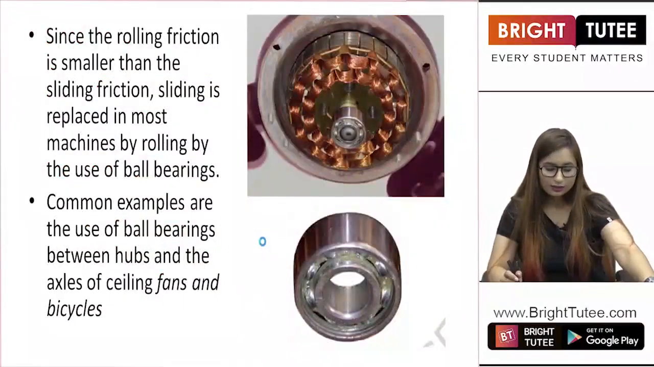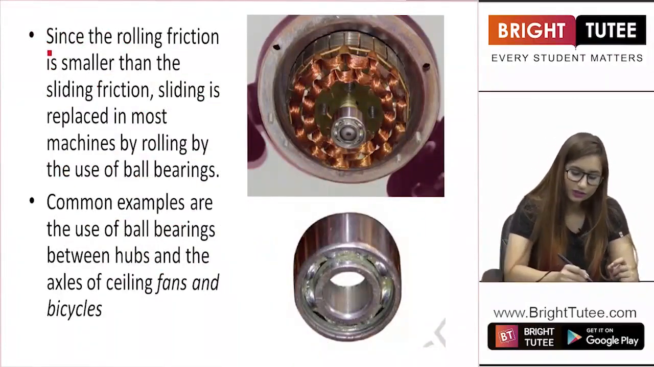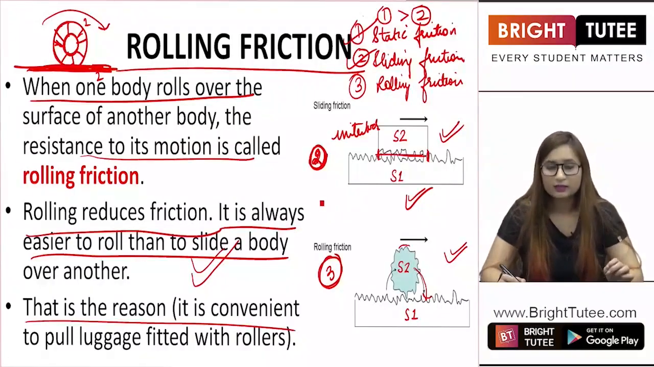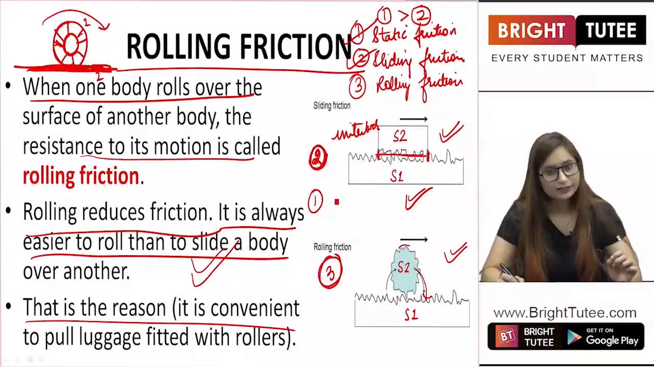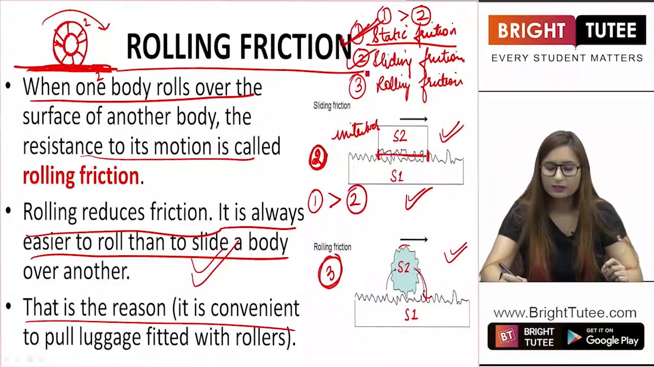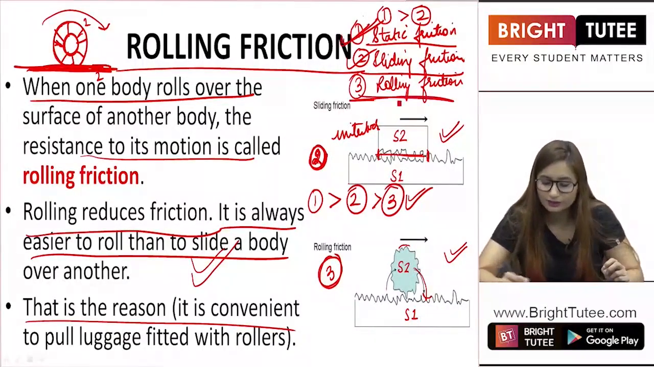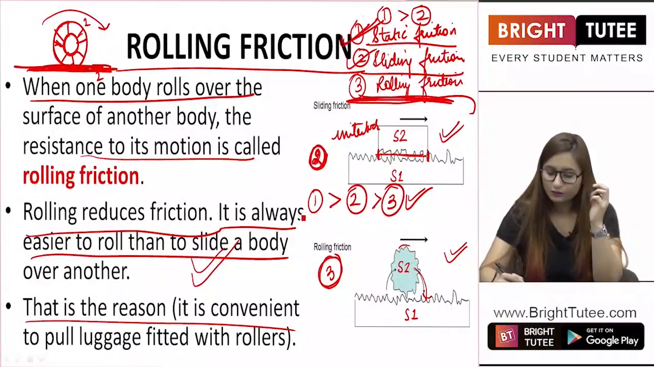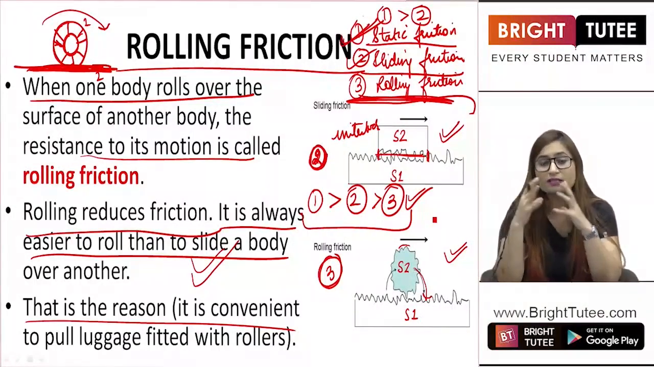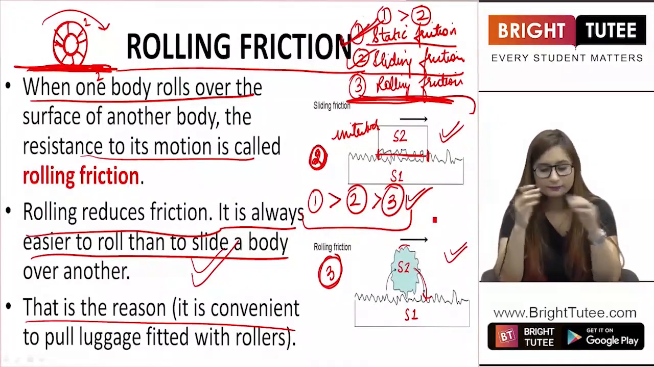Now we have understood that rolling friction is much less, so rolling friction is smaller than sliding friction. So what did we understand? That the largest magnitude is of static friction. Then we have sliding friction, which is lesser than static friction, and then the least value is of rolling friction. Rolling friction is the least of all the three frictions, because rolling faces much less resistance from the ground, and hence the friction is very, very less.